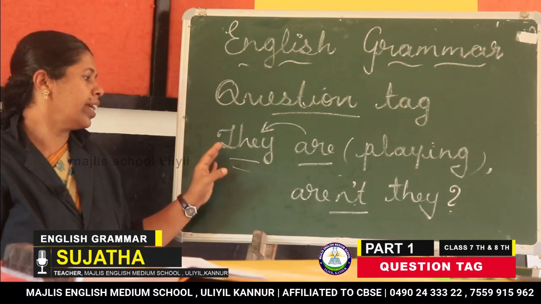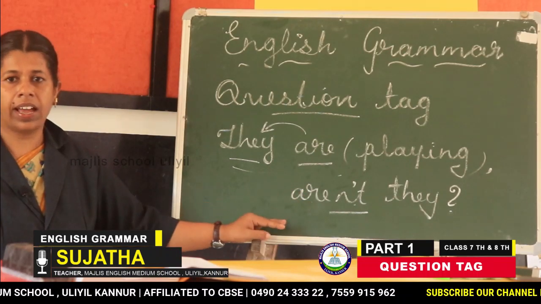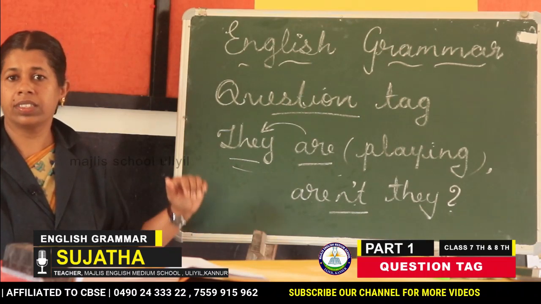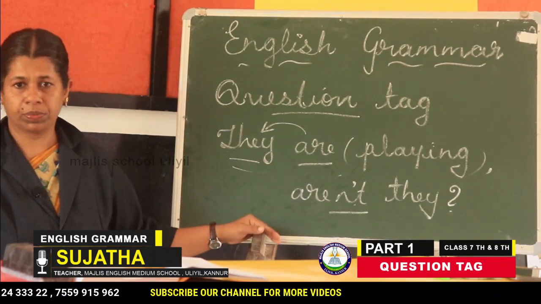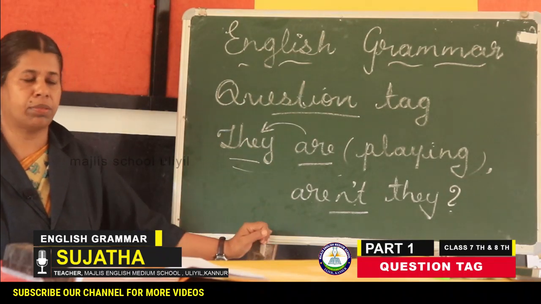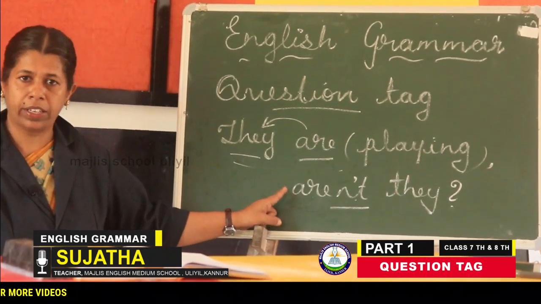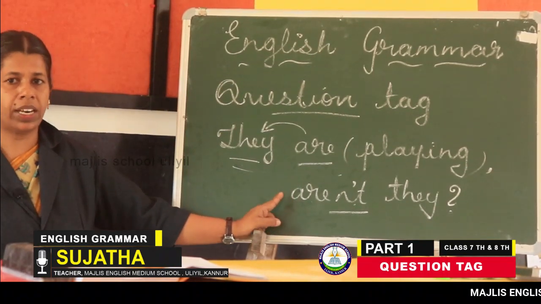We should write a comma and start the tag. What is a question tag? This is the introduction. The question tag is the continuation of the statement, and always it will be started by using a small letter. Never start with a capital letter.